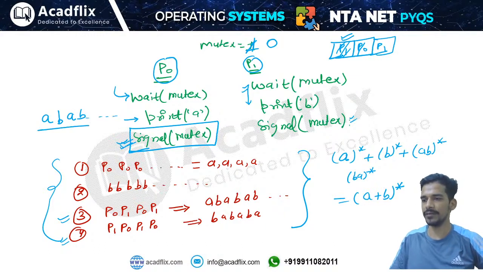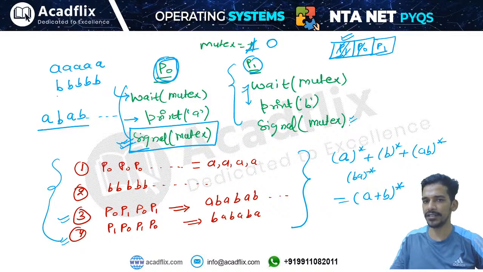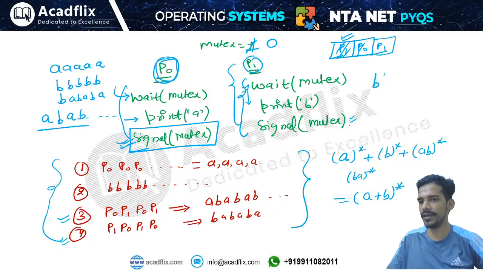So the sequence will be like this. If only P0 is interested in executing, it will keep printing A. If only process P1 is interested in executing, it will keep printing B. If first P1 is interested and then P0, it will print BA. Or if P1 executes 2 times and P0 executes 1 time, that means BBA.